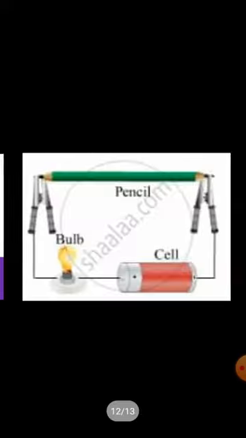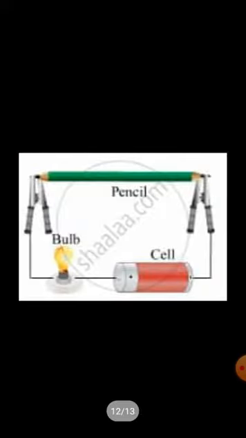Now, on the other hand, non-metals are bad conductors of electricity, except graphite. Graphite is an allotropic form of carbon. The pencil lead is made of graphite, the allotropic form of carbon.